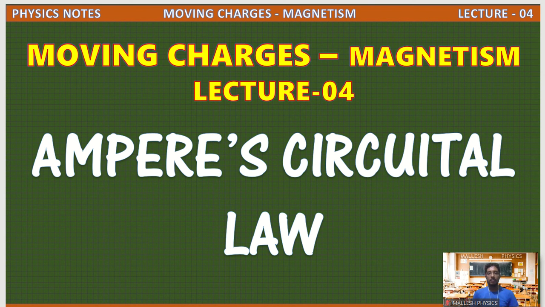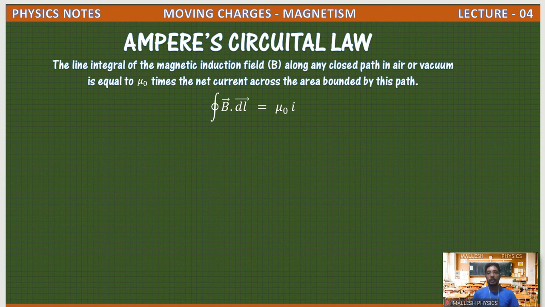So in the same way, by using Ampere circuital law, we can find the magnetic field due to a current carrying wire, a current carrying circular coil, and a current carrying cylinder. Due to all these bodies, we can calculate magnetic field at a given point. Okay, so this is brief about Ampere circuital law. So what is Ampere circuital law?